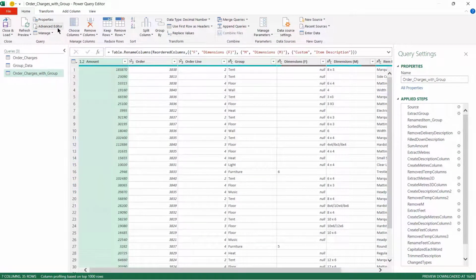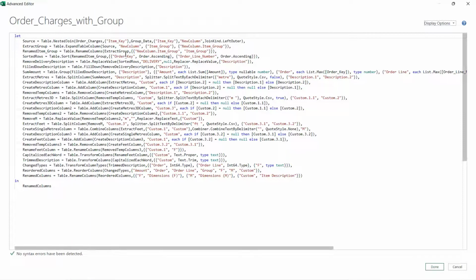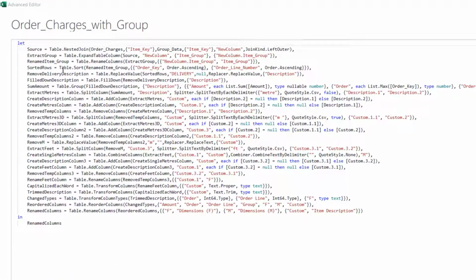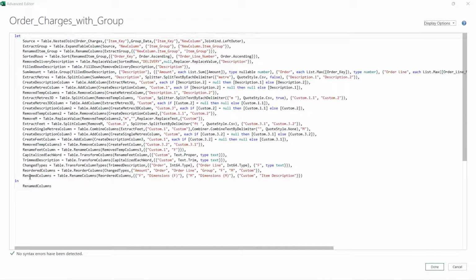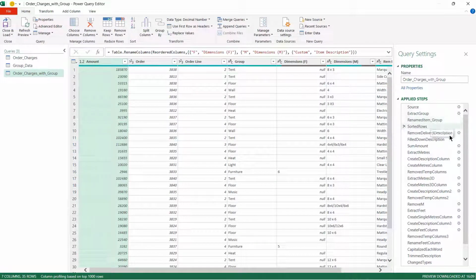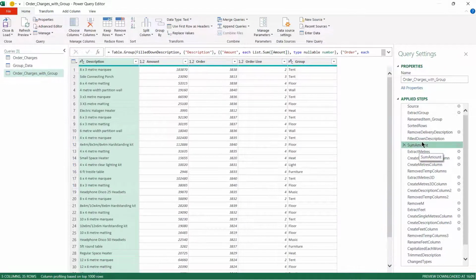And if we go and look at the advanced editor, it's now much easier to read. And we can see all the names without any hashes and any speech marks. However, what if we wanted to make a more complete description of something like sum amount, so that we know exactly what was going on? I'm glad you asked.